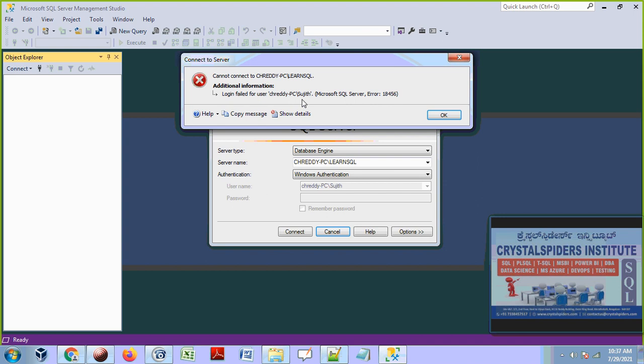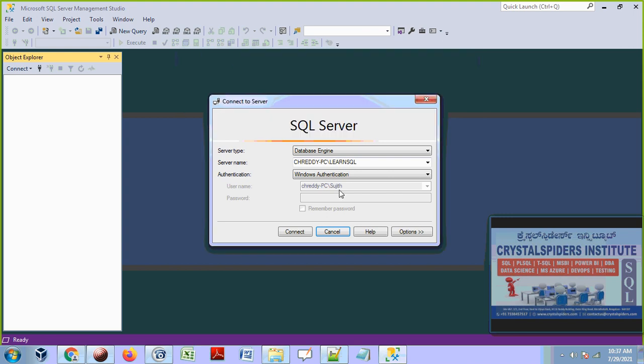If you want to authenticate Sujit by SQL server, what we need to do? We have to add this username, this Sujit, to inside this SQL server. Then he will be authenticated. Let's see who will do this. Now what will Sujit do?